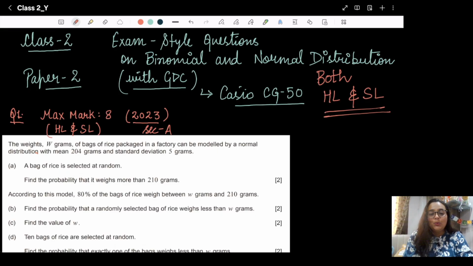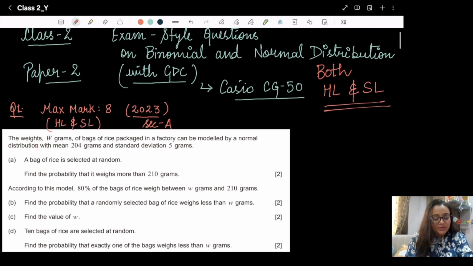In my class 2, I will be focusing on exam style questions, PYQs, from binomial and normal distribution. I have selected 4 important questions from SL and HL paper 2 covering 2023 to 2025. By the end of this class, after practicing these 4 questions, I am confident that you will be able to identify patterns quickly and solve exam questions with clarity and confidence.